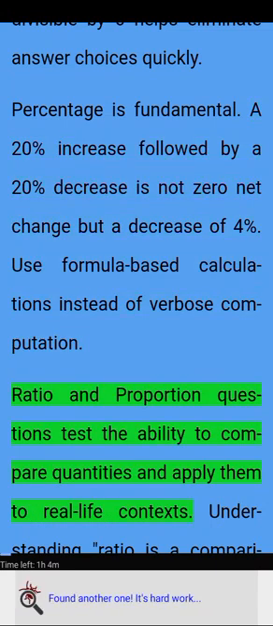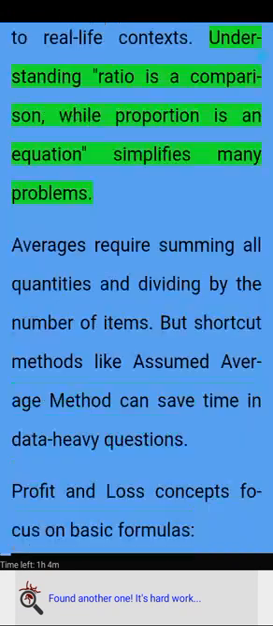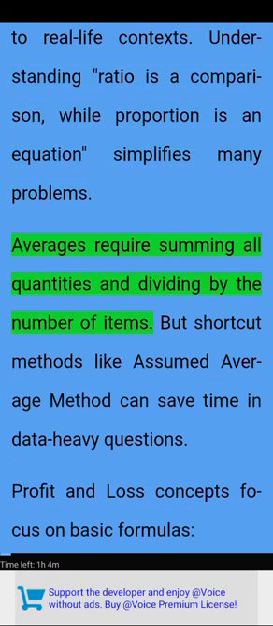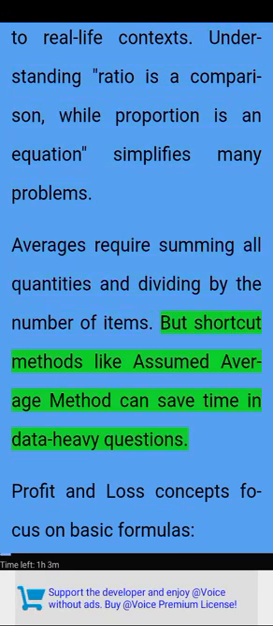Ratio and proportion questions test the ability to compare quantities and apply them to real-life contexts. Understanding that ratio is a comparison, while proportion is an equation, simplifies many problems. Averages require summing all quantities and dividing by the number of items. But shortcut methods like the assumed average method can save time in data-heavy questions.